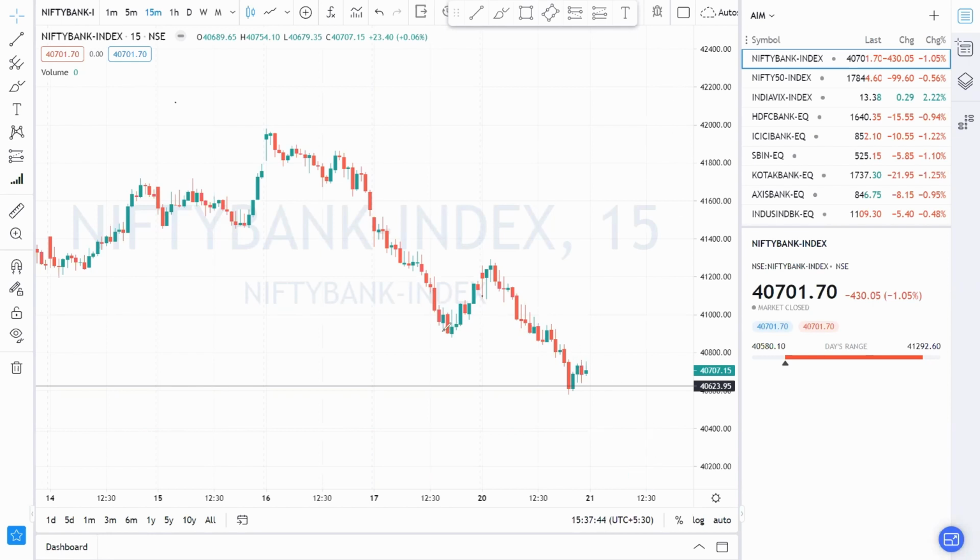And let's assume that if it opens gap up around 40,800 or 850 and shows any kind of positive movement, or if it sustains above that, then you can expect some buying trade here. And our first target will obviously be round level 41,000. Next target will be 41,200.